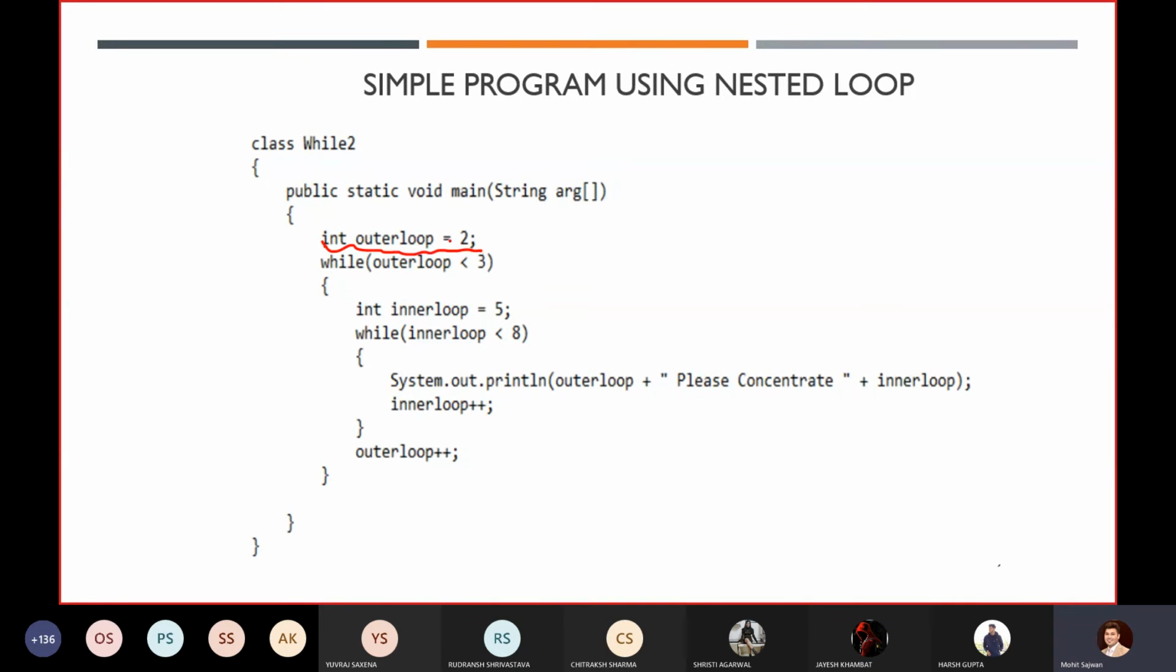Here, I have taken the outer loop variable equal to 2, and the inner loop variable as 5. So 2 is less than 3, the condition is true, so it will go inside my loop. It will take the inner loop value as 5. 5 is less than 8, again the condition is true. Then it will print the values of outer loop and inner loop. The outer loop value is 2 and the inner loop value is 5, so first it will print 2 and 5. Now you are updating the inner loop value with inner plus plus. Yes, any question?